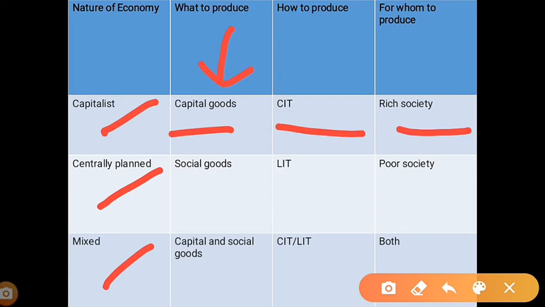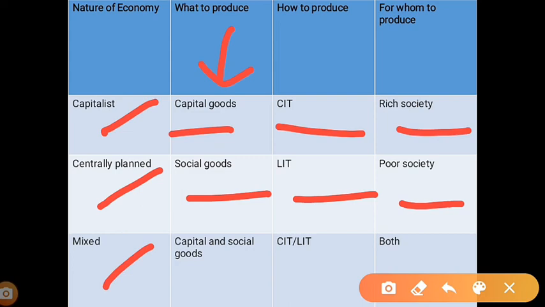The next economy is the centrally planned economy, which is also known as the socialist economy. In this economy, what to produce? That means social goods we have to produce. How to produce? By labor intensive technique. And for whom to produce? For the poor society, that is social goods. Numbers of schools are operated for social work, because the majority of the population belongs to the BPL.